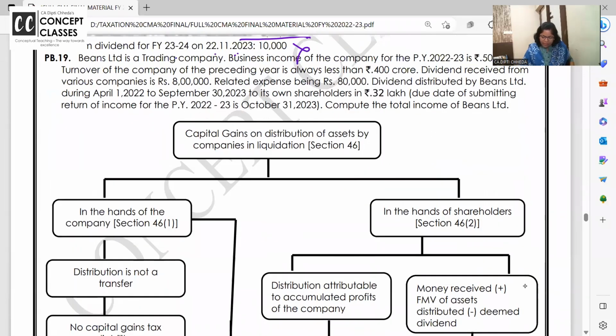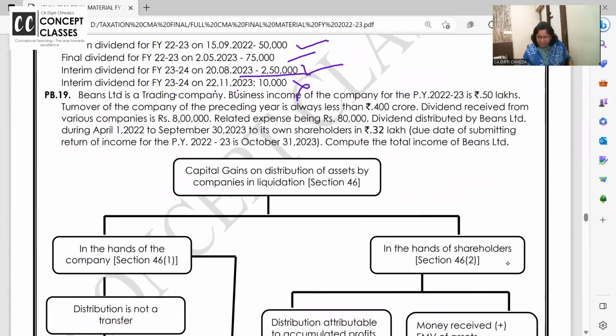Now, concept of liquidation. What is happening, dear students? Suppose share capital of a company is 50 rupees and say reserves are 10 rupees, total 60. This side some assets are there, 60. This is the company's balance sheet. I'm going into the core concept of liquidation and deemed dividend.